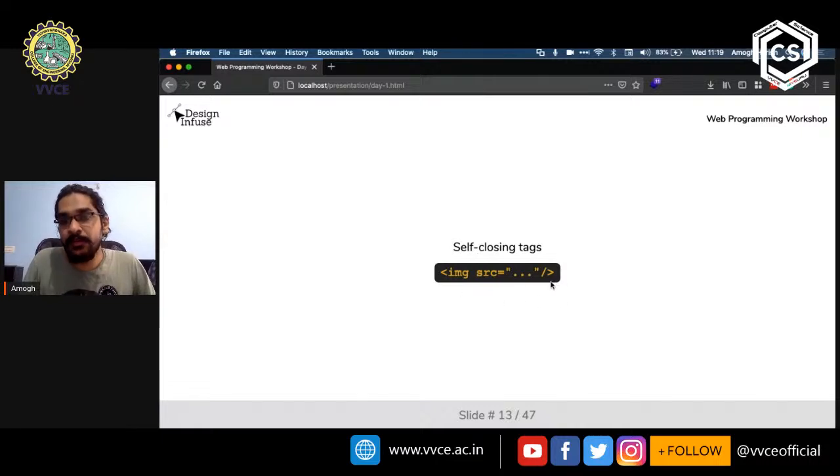Instead, what it has is, towards the end, a / and a right angle bracket. So this is something called a self-closing tag, right? Now, you might be wondering what this src in the middle means. I will come to this later, but for now, just understand that what is within these quotes is the image that we want to display.